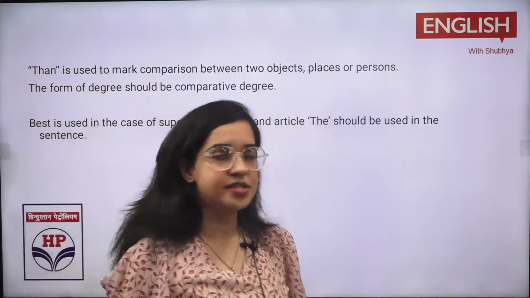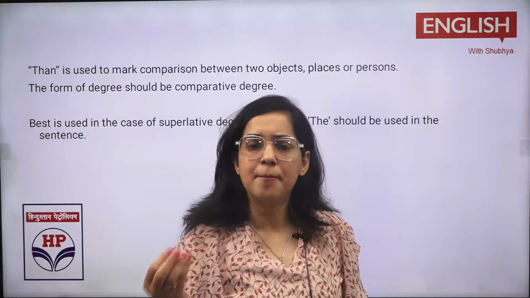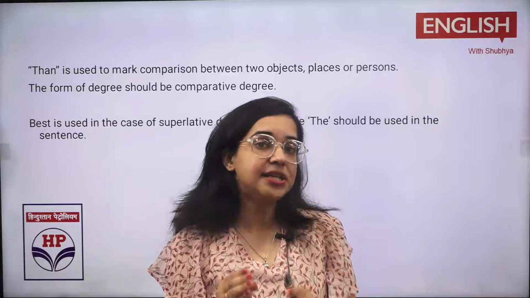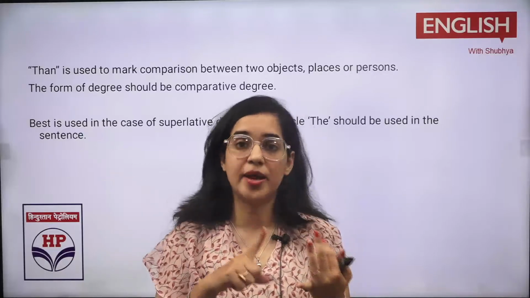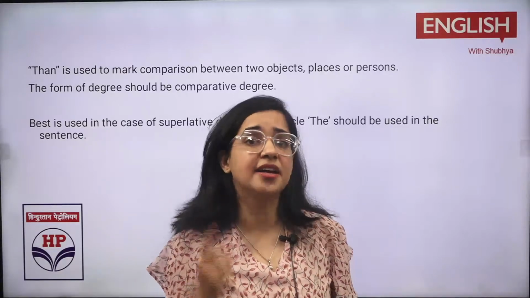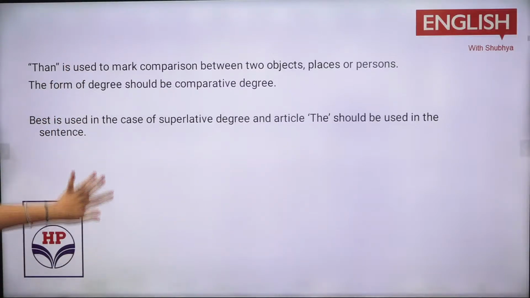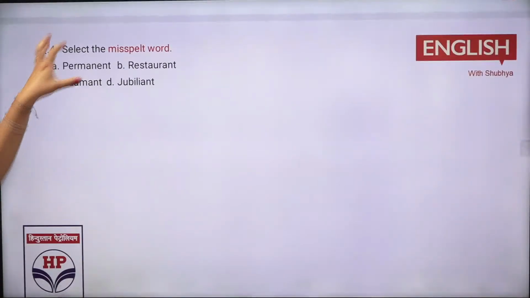In spotting errors, such questions are there. What they do is, like, she is most beautiful girl. They missed the part. So you need to check, like, whenever superlative degree is there, the would be used. Whenever than is there, comparative degree to be used, right? So this was the other question. Now you find it easy, but I am telling you the rules that you need to note it down side by side. Okay. So here you will get question on spellings also.